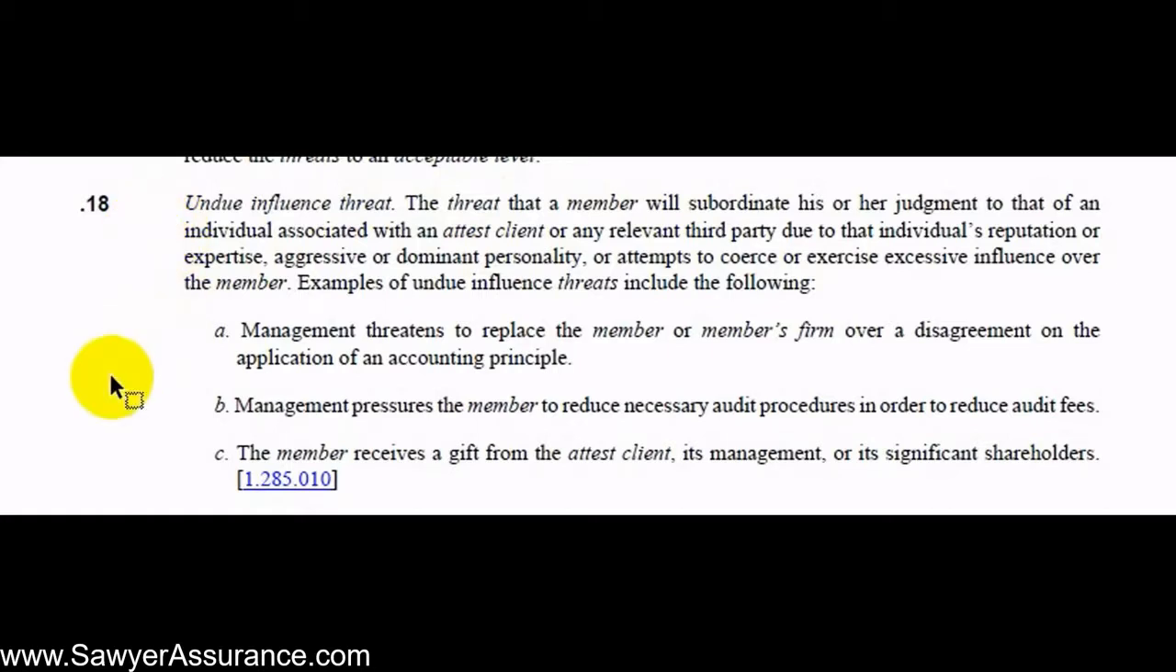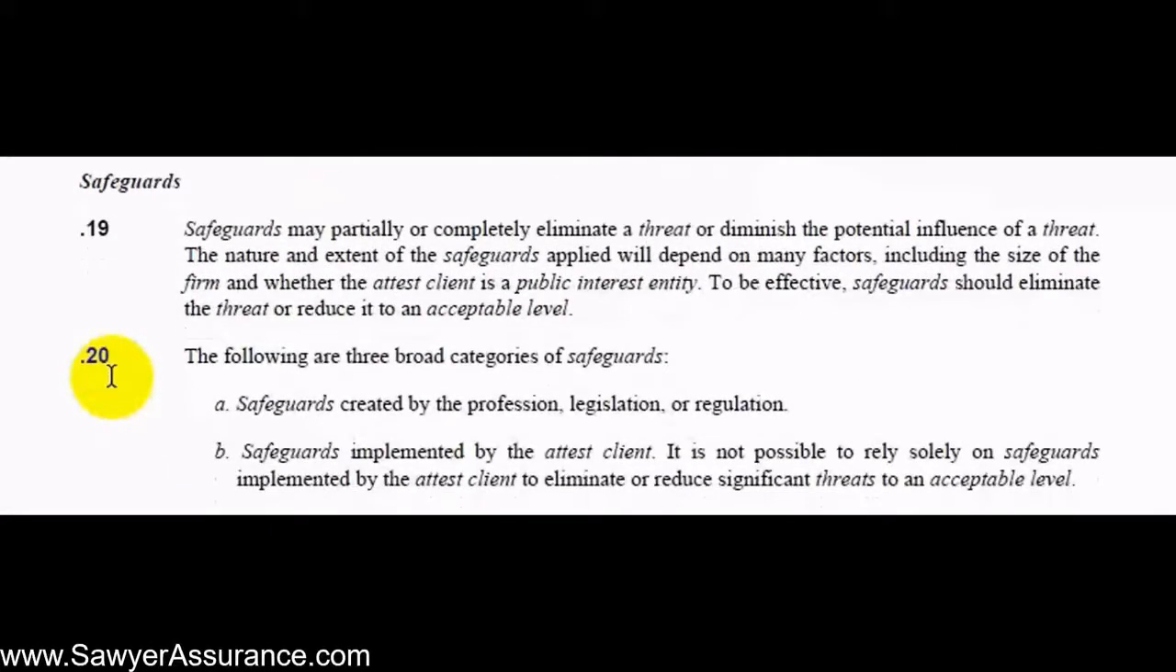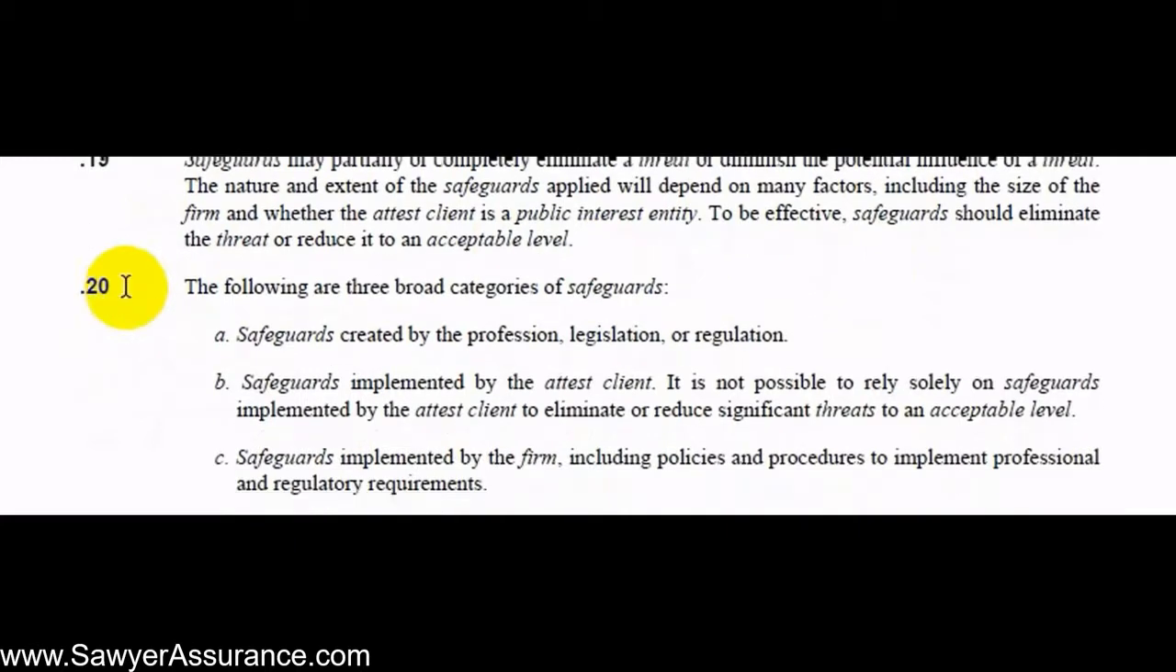So now that we understand a lot of different types of threats to independence that the auditor might come across, let's understand some of the safeguards that could be put into place to mitigate those threats. As we saw before, these safeguards should be effective enough to either eliminate the threat or reduce it to an acceptable level. And so there are three categories of safeguards. The first one is created by profession, legislation, or regulation, and that might, for example, be AICPA issued ethical standards, so that might be a safeguard to particular threats.